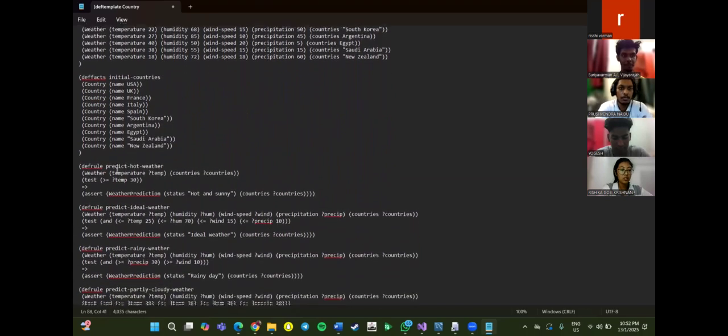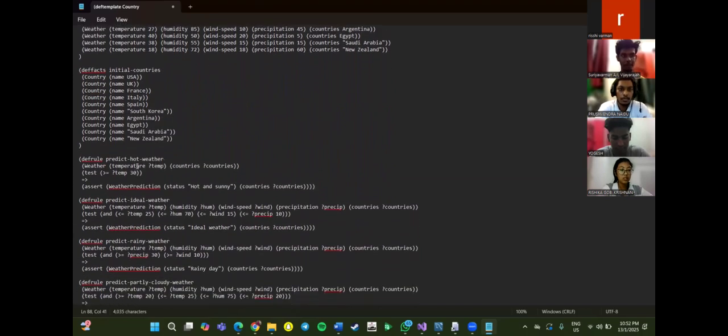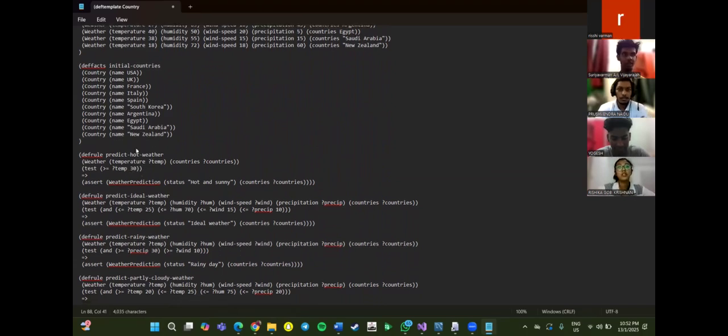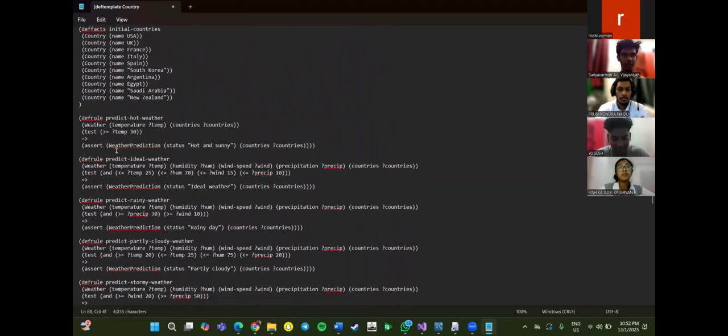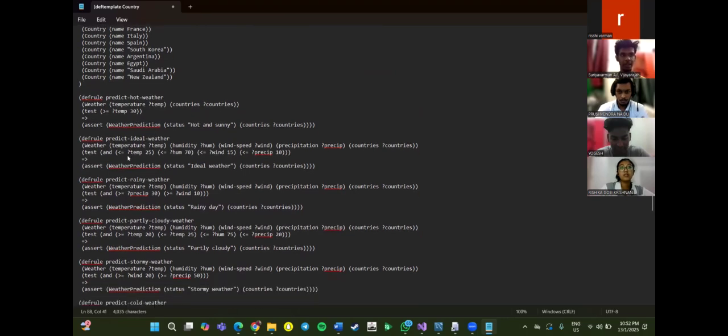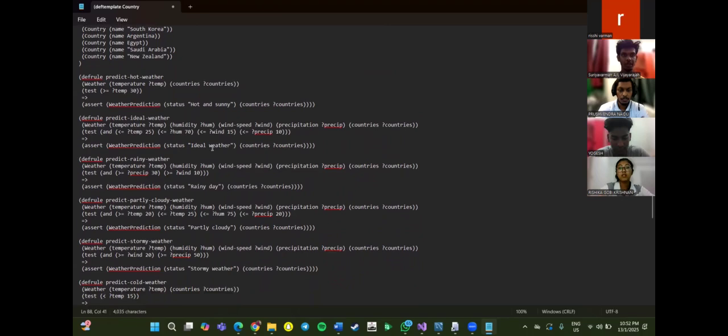And then we use defrule for predict hot weather. It will predict hot weather using the temperature. If the temperature is more than 30, it will post the status as hot and sunny. And then we use defrule for predict ideal weather. If the temperature is less than 25 and the humidity is less than 70 and the wind speed is less than 15, it will show as ideal weather.